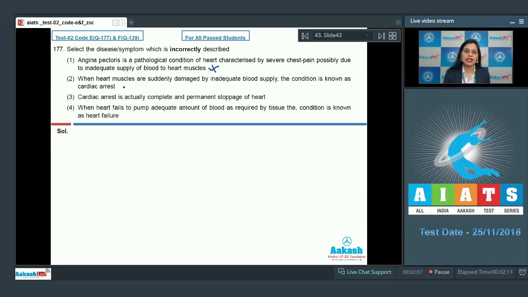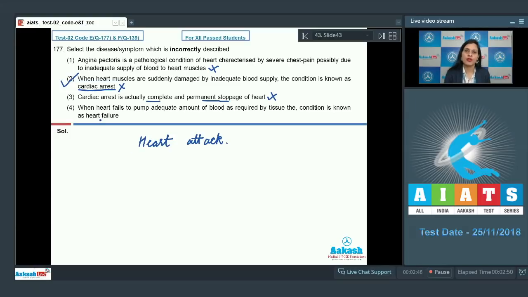Our next option given is when heart muscles are suddenly damaged by inadequate blood supply, the condition is known as cardiac arrest. And this is an incorrect statement, so it is a correct answer to our question, because this condition is known as heart attack. And this definition is also given in your NCERT book as such. Our next option given is cardiac arrest is actually complete and permanent stoppage of heart, and this is a correct statement, so this cannot be a correct answer to our question.